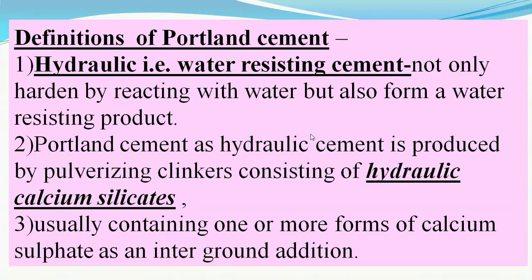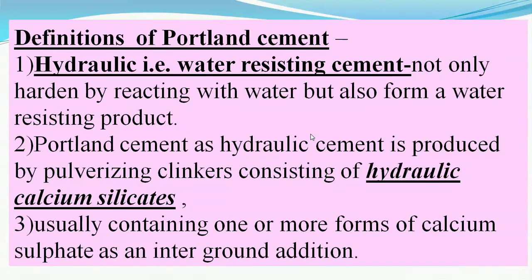Friends, now we will see how modern day cement, or Portland cement, is defined, how it is produced, and how it is manufactured. This modern day Portland cement, which we also call ordinary Portland cement or Portland Pozzolana cement, etc., is also called hydraulic, that is, water resisting cement.